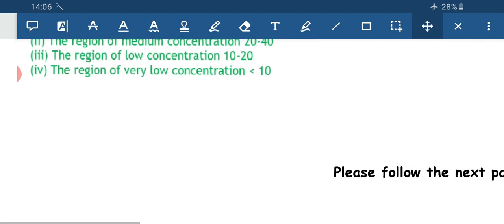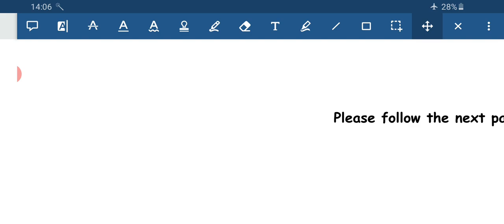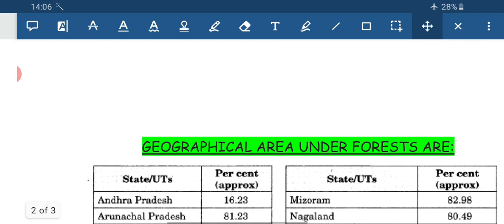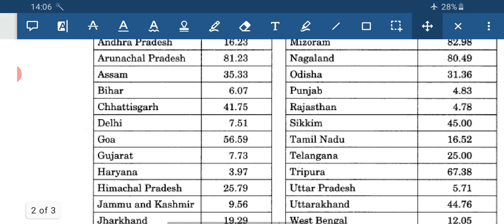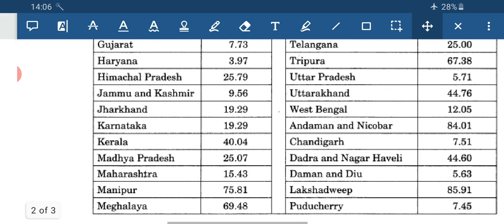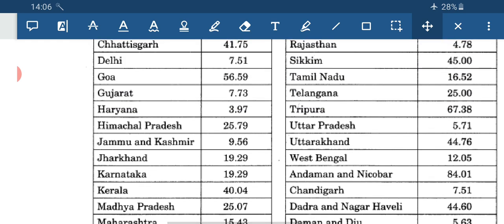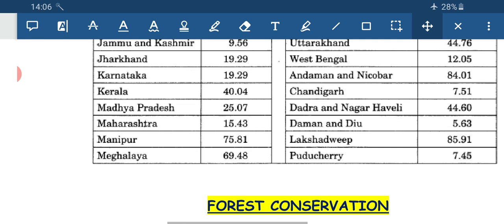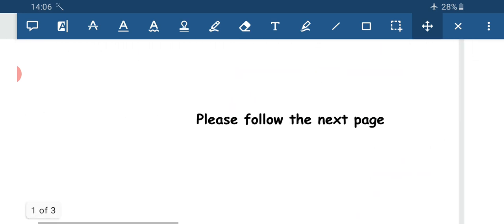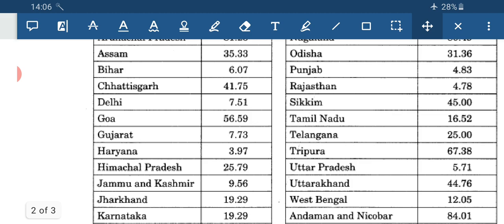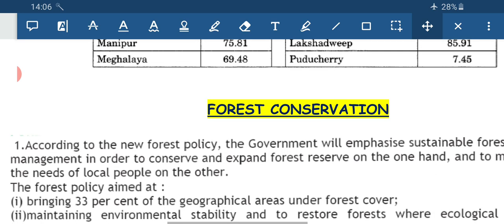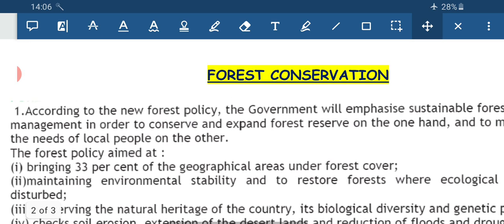The table is given just below, where you will find which states have the highest forest cover and which have the lowest forest cover. So from this appendix you can prepare a chart for the 4 categories of forest cover of the entire country.